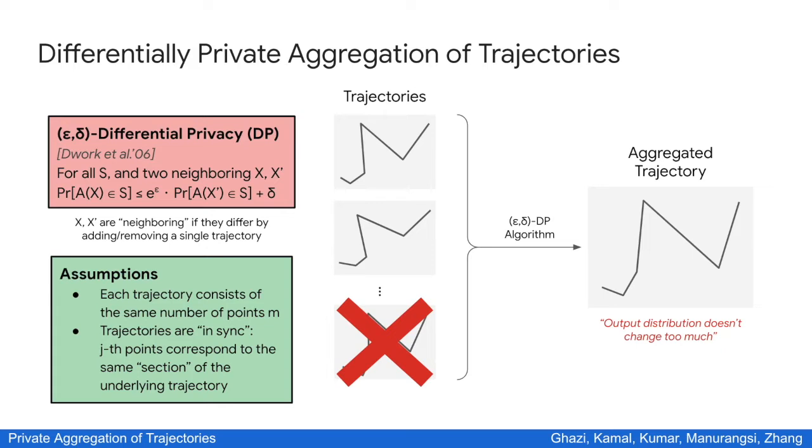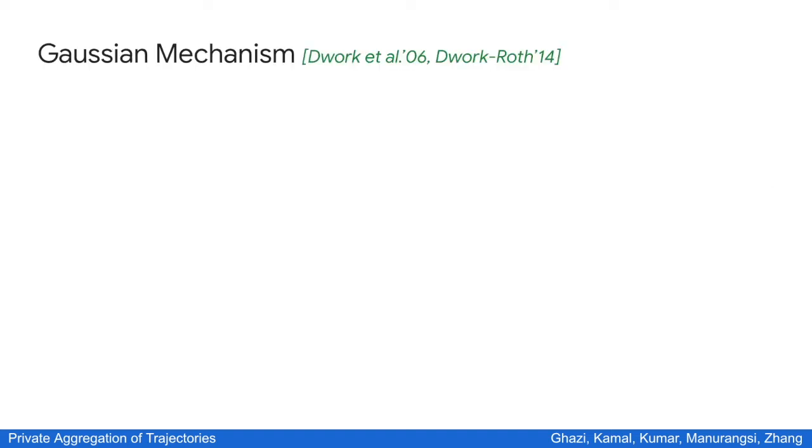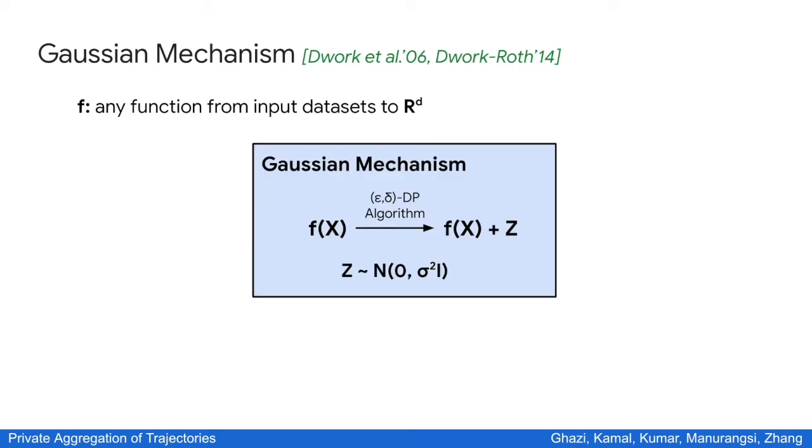A principal way to achieve differential privacy is to add noise to the output. And in our algorithm, we will also employ this strategy. Specifically, we will use as a subroutine the so-called Gaussian mechanism. This is a very generic mechanism that applies to any function whose range is in R^d. And it is very simple. Instead of outputting the function value f(x) directly, we output f(x) plus some noise, which is drawn from the spherical Gaussian distribution scaled by a factor of sigma.